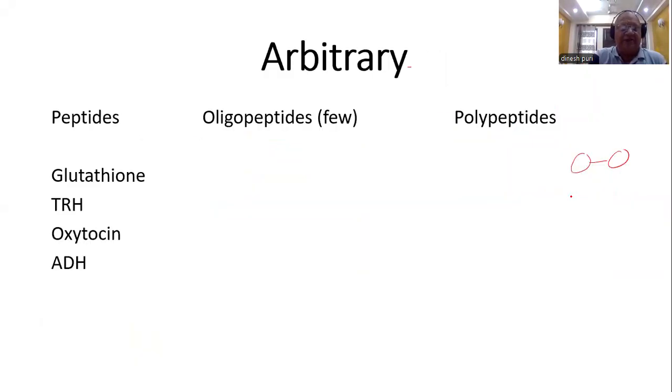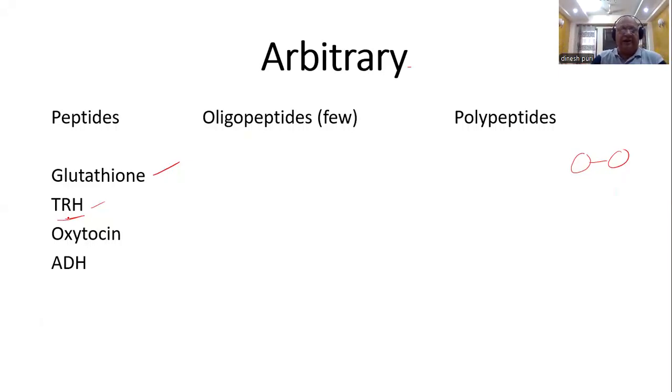Now examples: glutathione, an antioxidant, plays a part. TRH, thyrotropin releasing hormone, helps ultimately in the release of thyroid hormone.